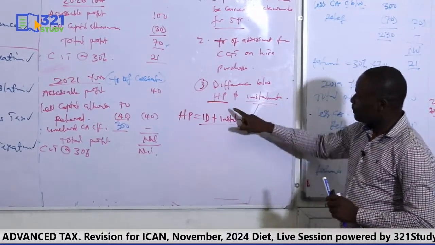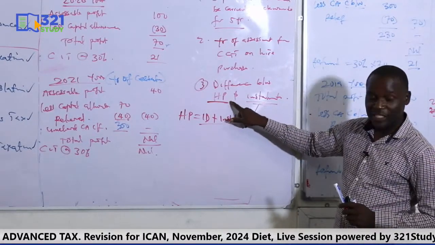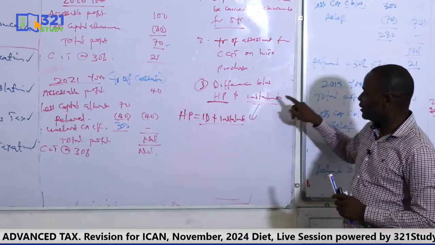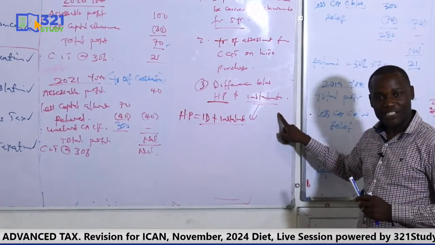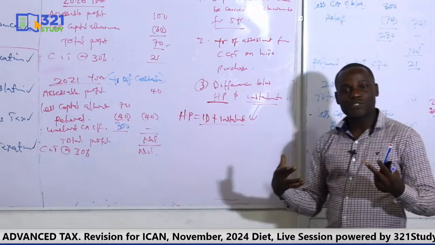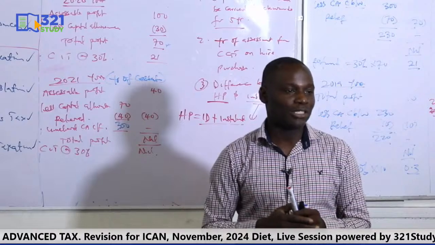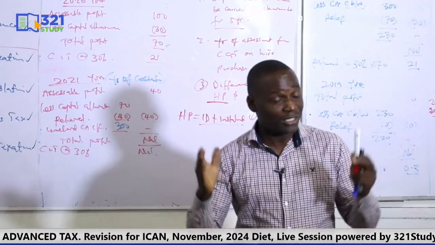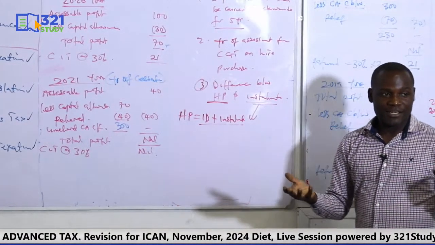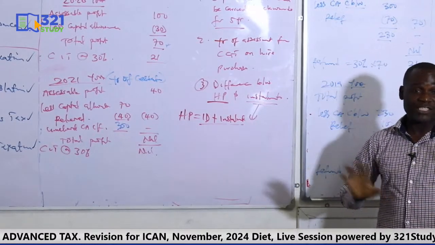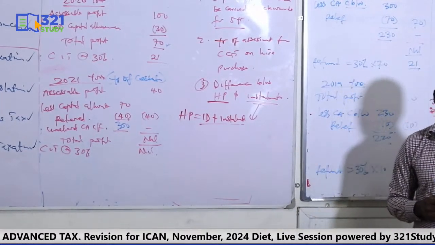So hire purchase in CGT is looking at removing the interest element in the hire purchase price, while the installment part of CGT is looking at whether you are going to allow me to also pay my CGT by installments. That's just the difference between the two under capital gains tax. Although the nature of the transactions may look similar, in CGT those are the differences between the two.